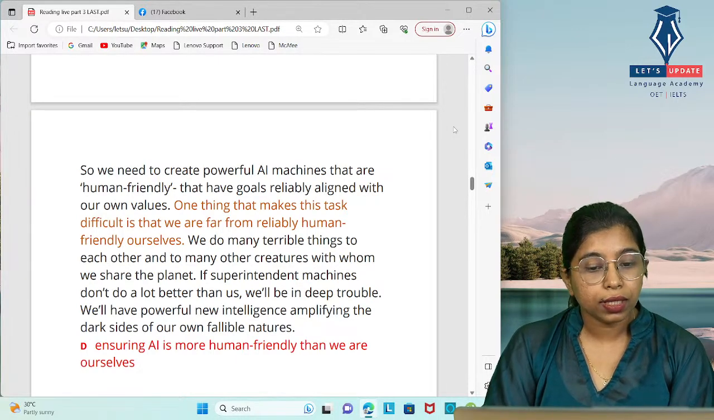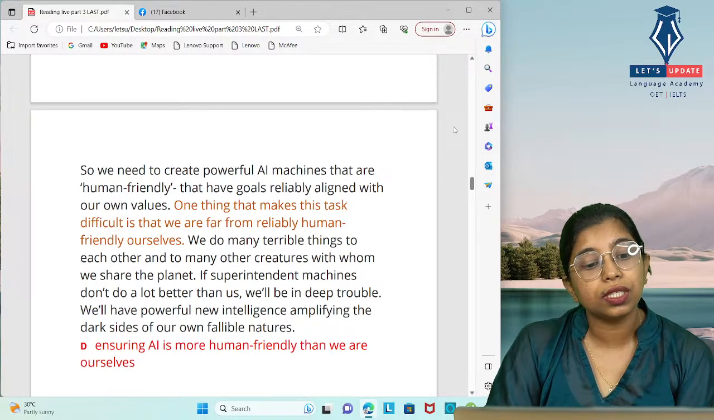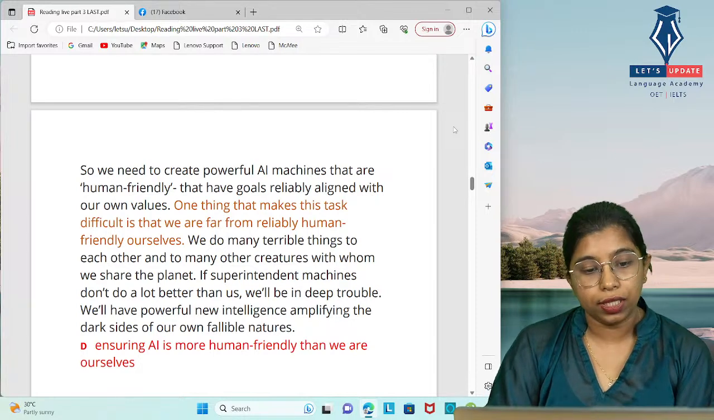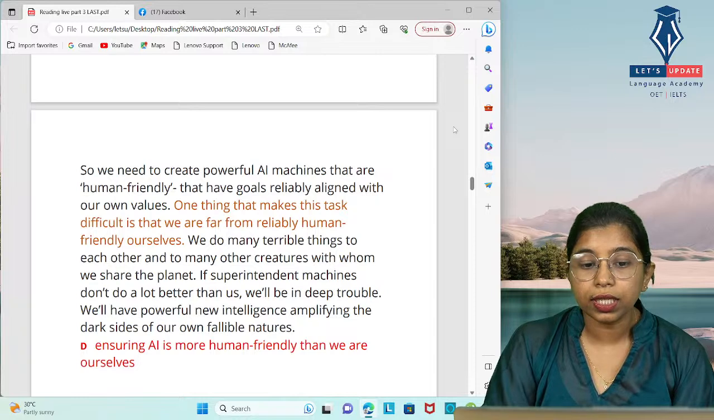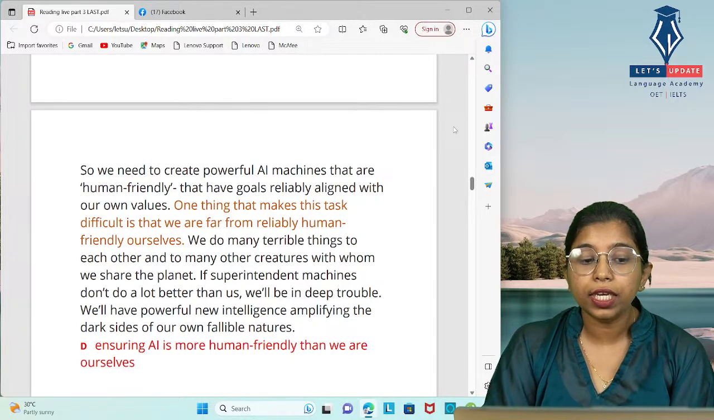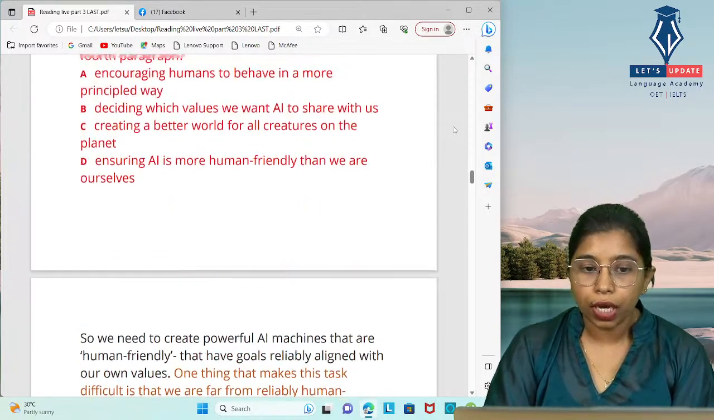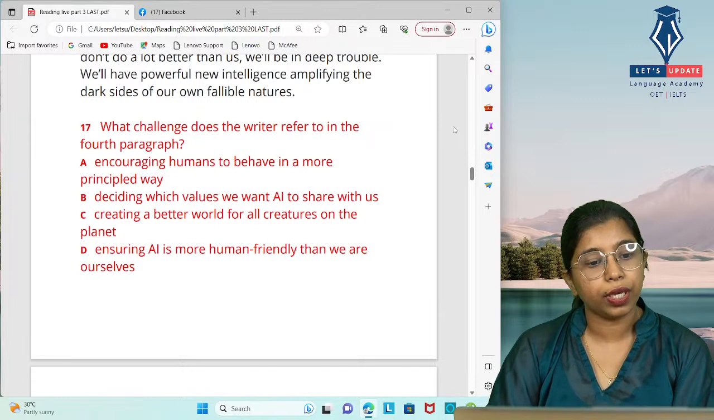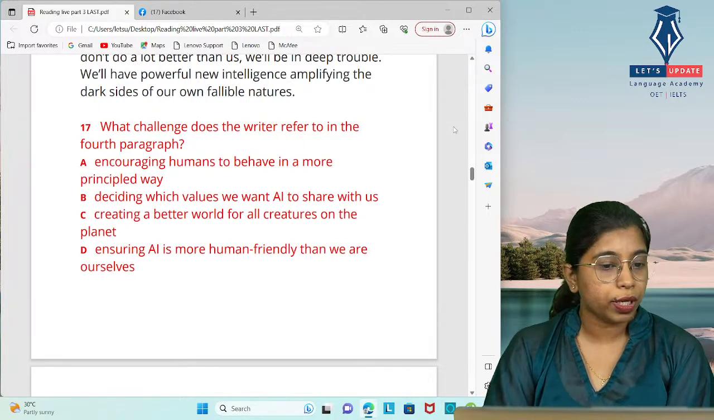One thing that makes this task difficult. The task is difficult, meaning it is a challenge that can be faced in the future. So what the challenge is: one thing that makes this task difficult is that we are far from reliably human friendly ourselves. Now we have to go through the options and check whether the same information is given. Option A, encouraging humans to behave in a more principled way.